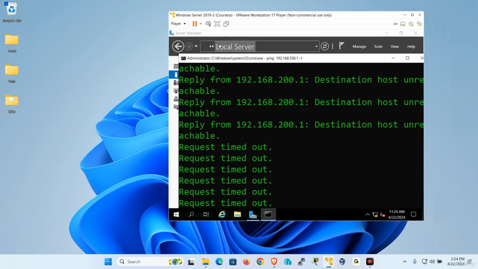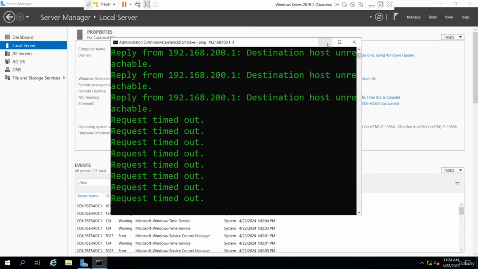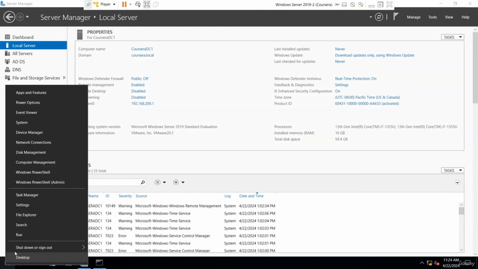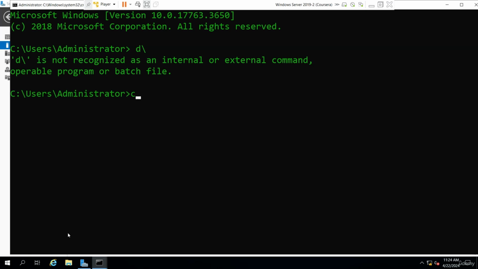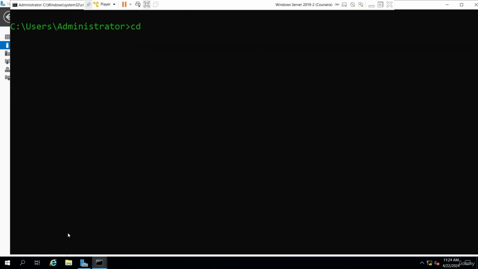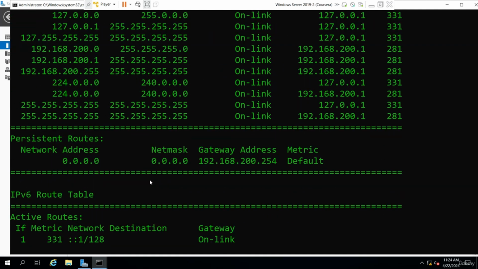Now we're actually on Coursera. Let me look at a full screen and minimize this right over here and open another command prompt, right? And watch this. Oh, looks like it didn't work. And now route print, right? And look, what do I support here? The 200. I need to add the 100.